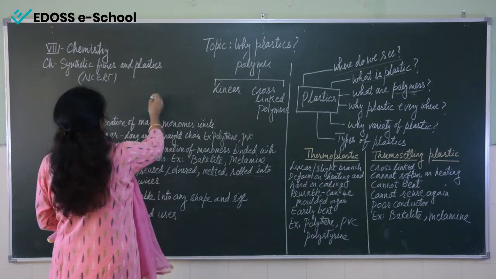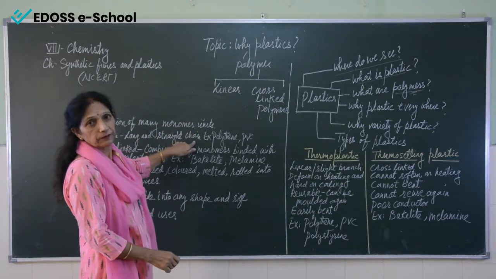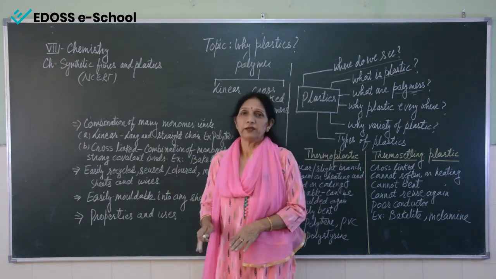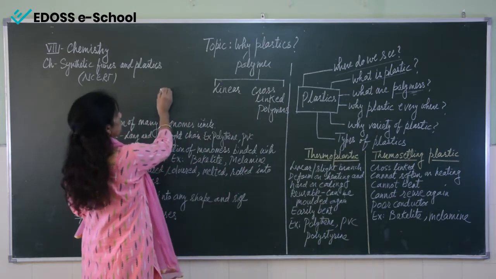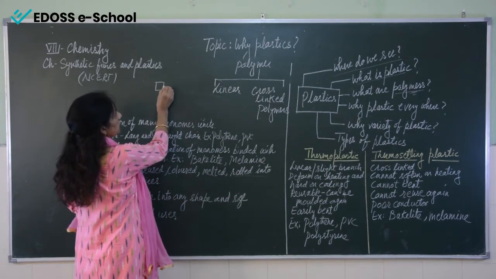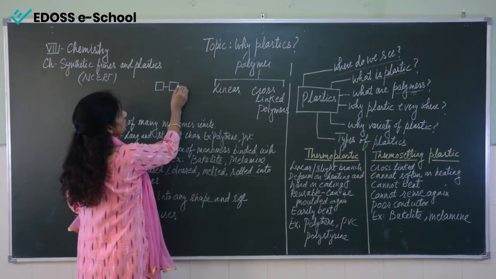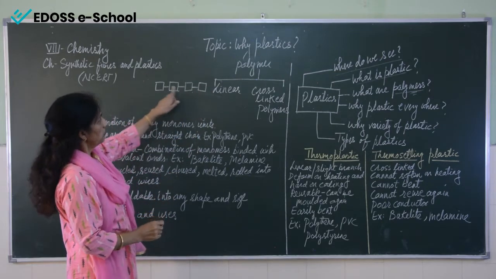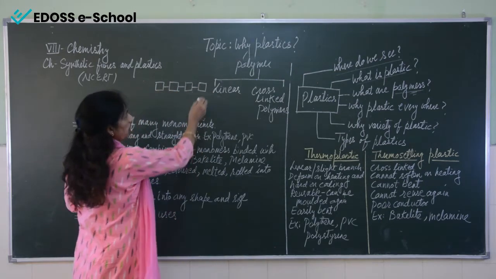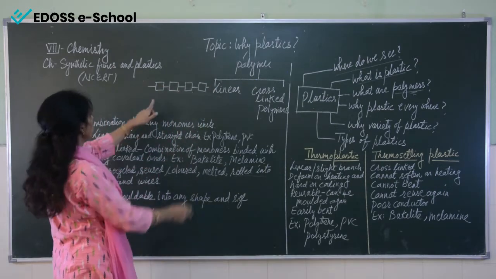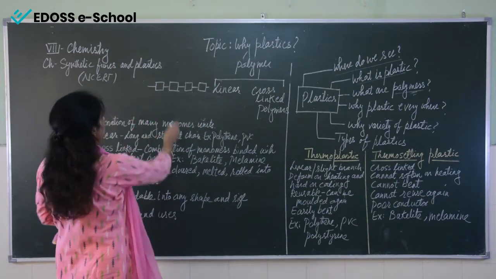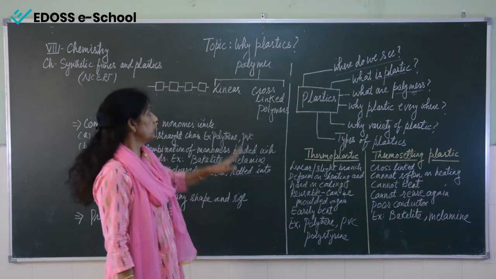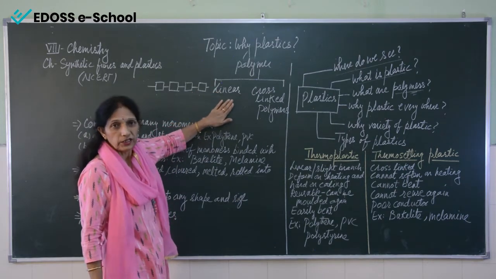Linear means we can say long and straight chain. When the monomer units are combining in a straight chain, like this is a monomer unit, this is another monomer unit, this is another monomer unit. In this way, these are monomer units and they are continuously combining. So we can say that linear polymers are actually long and straight chains. This chain must be straight, they don't have any branch. So such type of polymers are known as linear polymers.